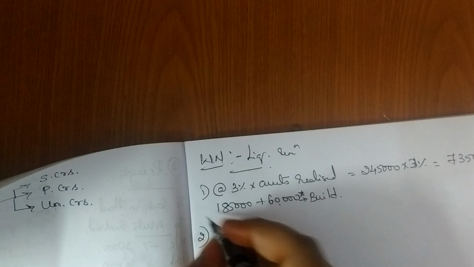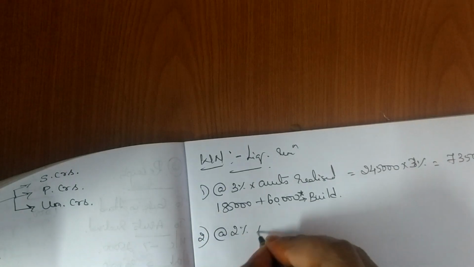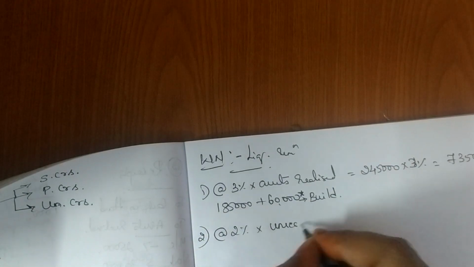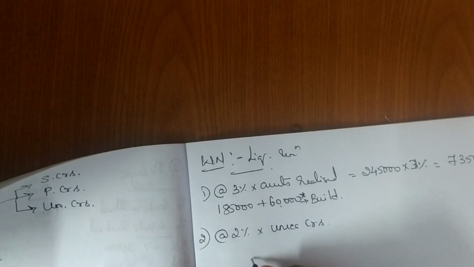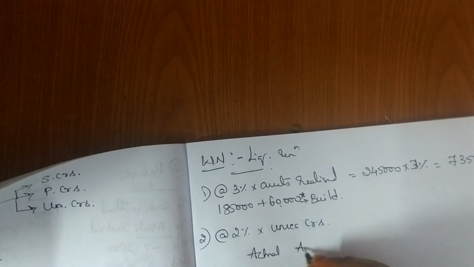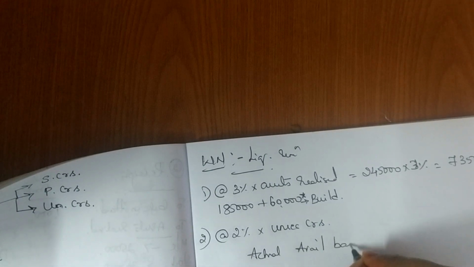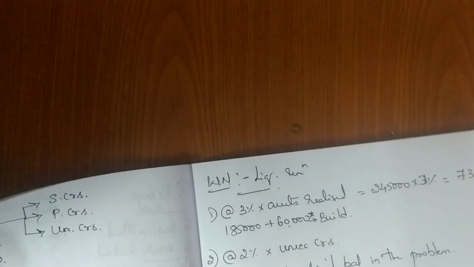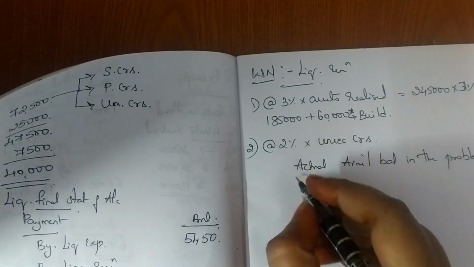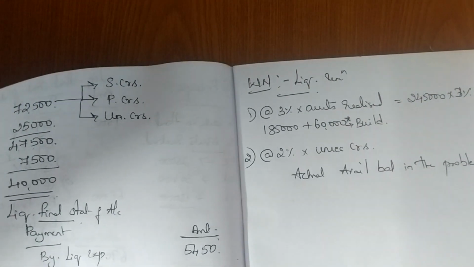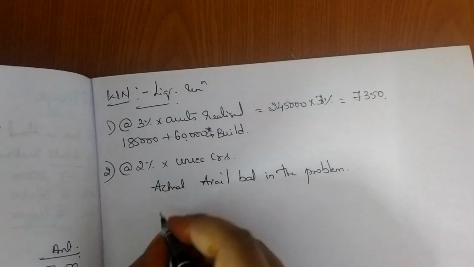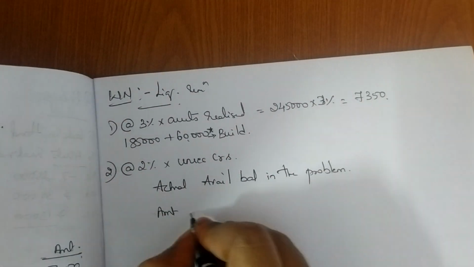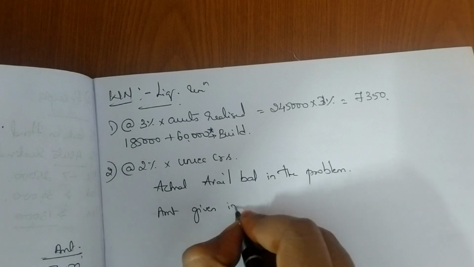Okay. So here the next set of calculation is at unsecured creditors is at 2%. Okay. So at 2% on unsecured creditors. Same thing, actual available balance in the problem. Compare it with amount given in the question.